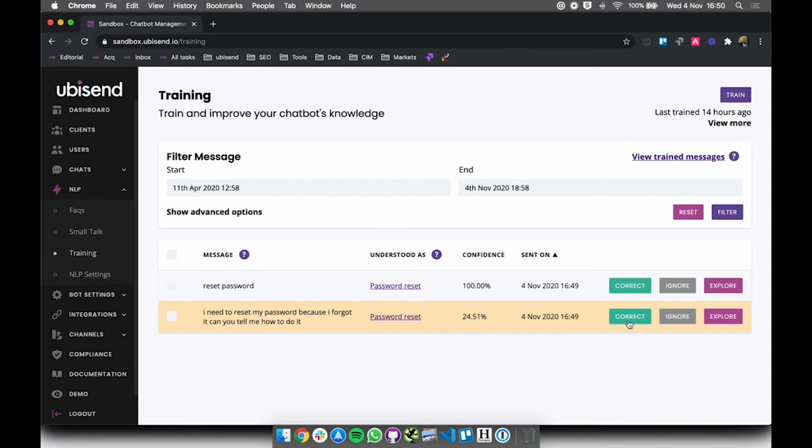I can either hit the green button, which says correct, which is basically telling my chatbot, listen chatbot, you were right to interpret this message as password reset. Please raise your confidence score next time on this match.